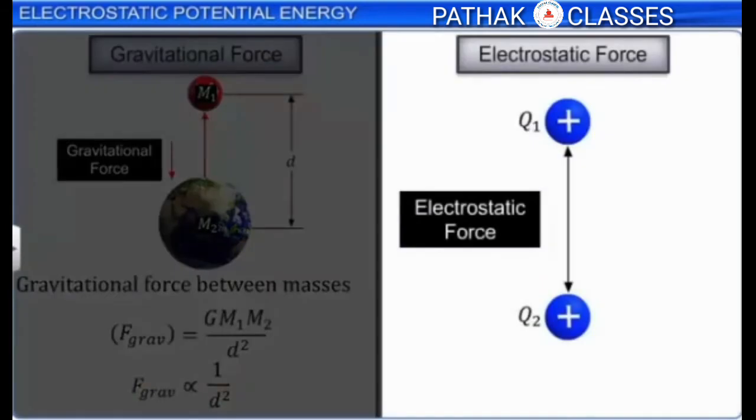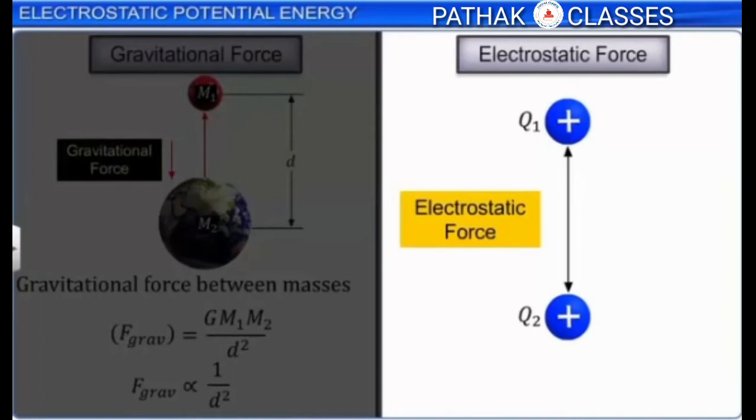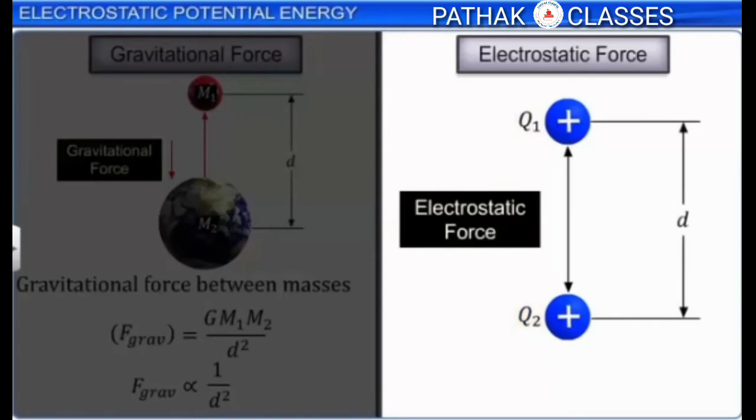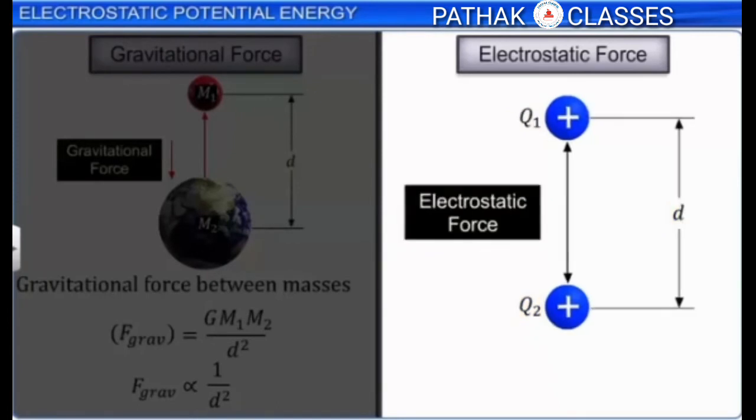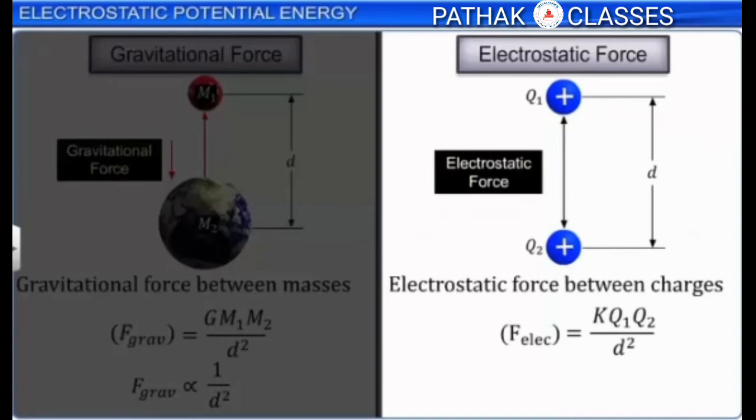Similarly, the Coulomb or the electrostatic force F between charges Q1 and Q2, separated by a distance d, is expressed as K Q1 Q2 by d square, where K is a constant which is equal to 1 by 4 pi epsilon naught. We can say that the electrostatic force F is inversely proportional to the square of the distance d between the charges.